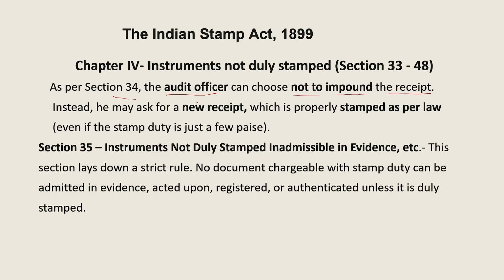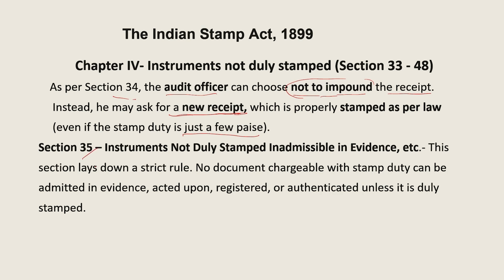He will not seize it. Instead, he may ask for a new receipt. This new receipt should be properly stamped as per the law, even if the stamp duty is just a few paisa or maybe 10 naya paisa. He chooses not to impound that receipt, but asks that you bring a new receipt, and on that new receipt it should be duly stamped.